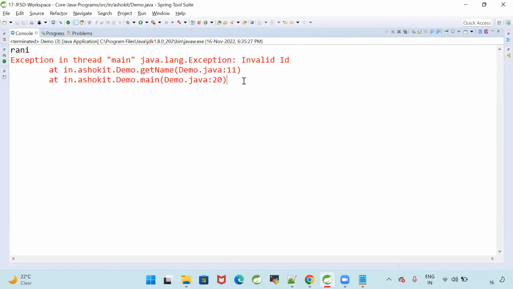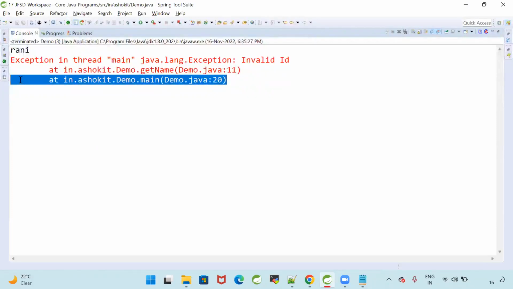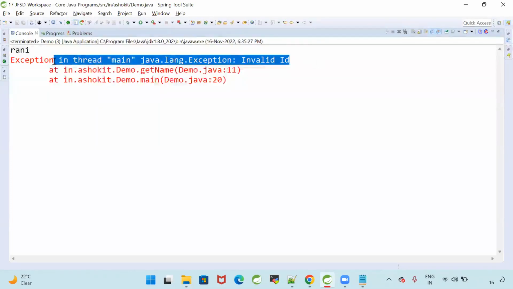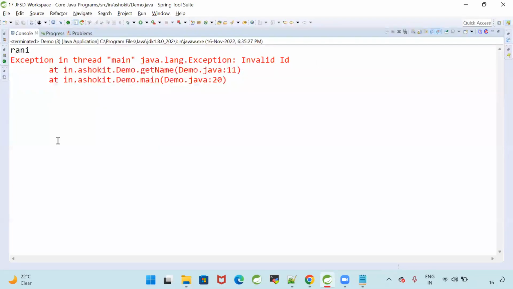We executed the program from the main method. The main method called the getName method. The getName method got the exception. That exception is printing. So here we always need to troubleshoot the exception from bottom to top. That is called the root cause of the problem.